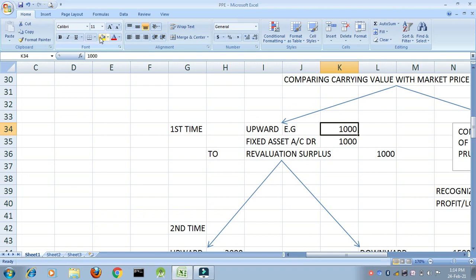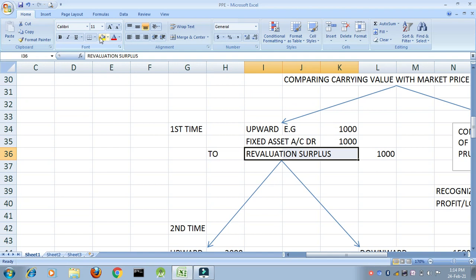If the value of my asset is increasing, I will debit the asset, right? Fixed asset account debit 1000. I am increasing the value. So I will create one account which is known as revaluation surplus.